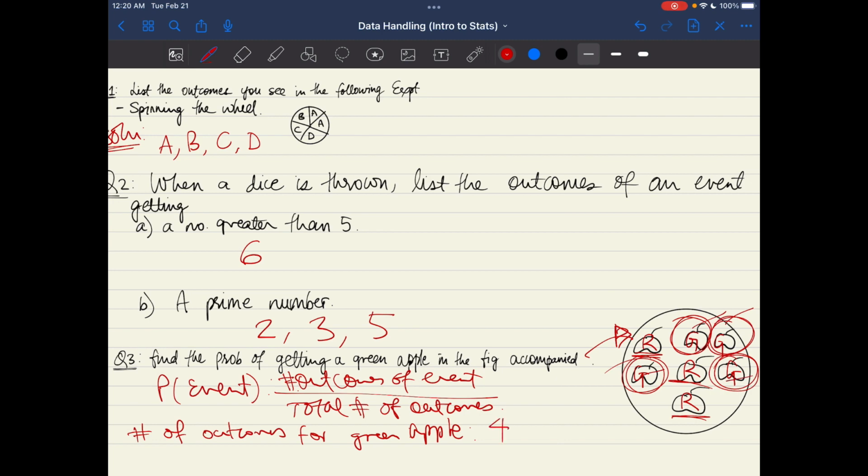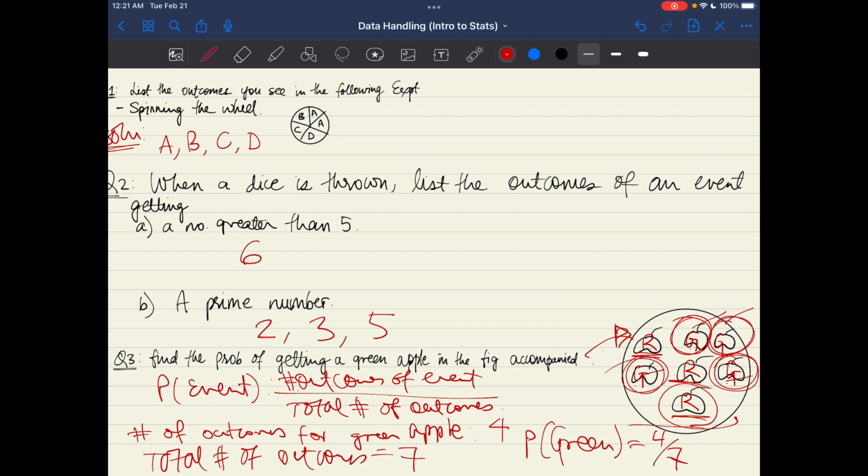Okay, perfect. And what are the total number of outcomes? We see there are 1, 2, 3, 4, 5, 6, and 7. There are a total of 7. Therefore, the probability of getting a green apple is 4 over 7.